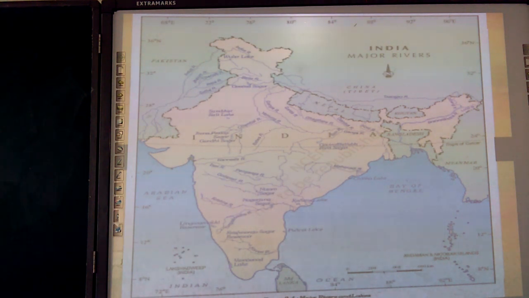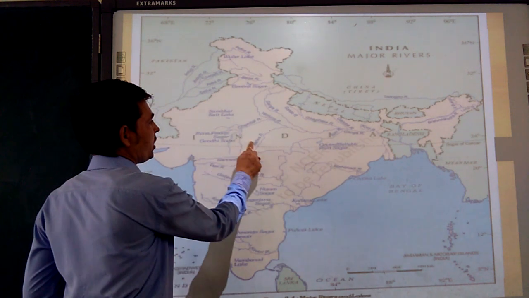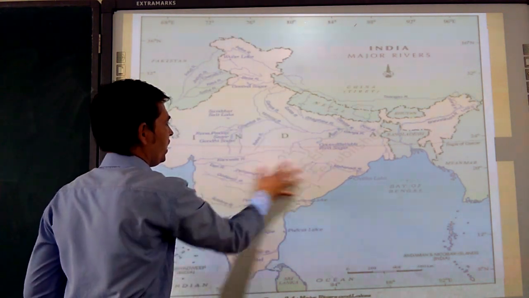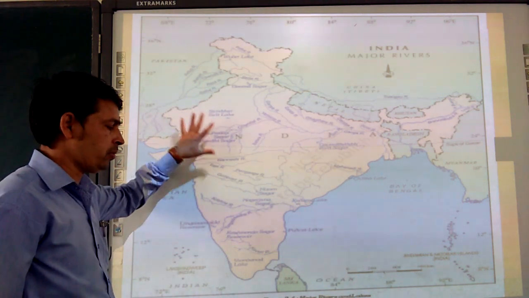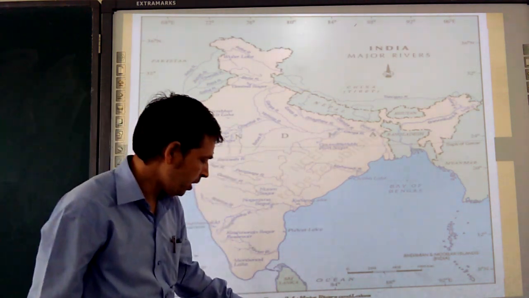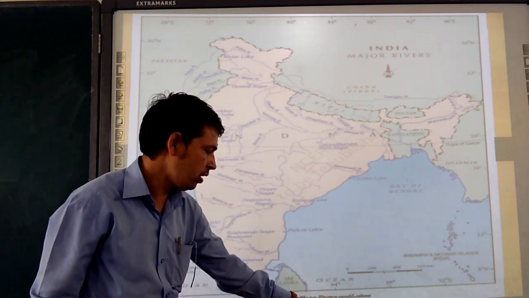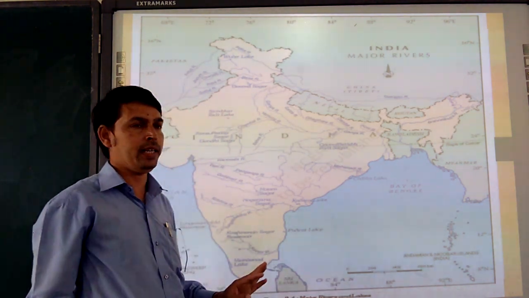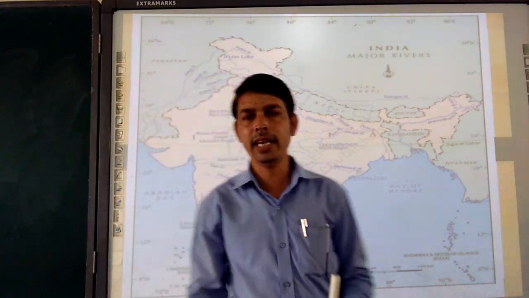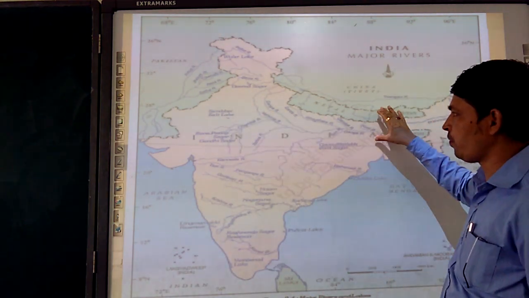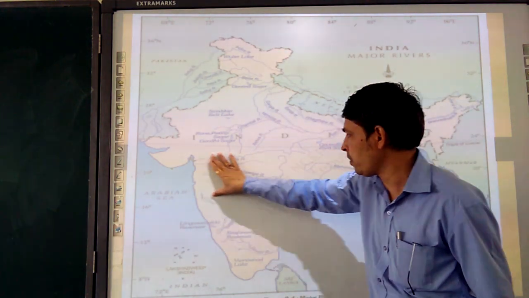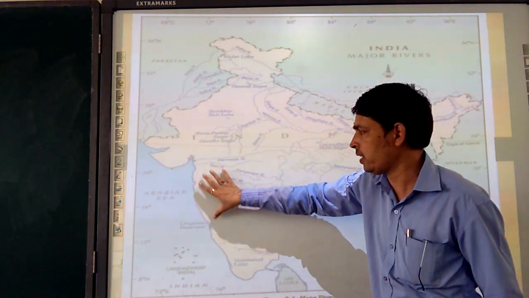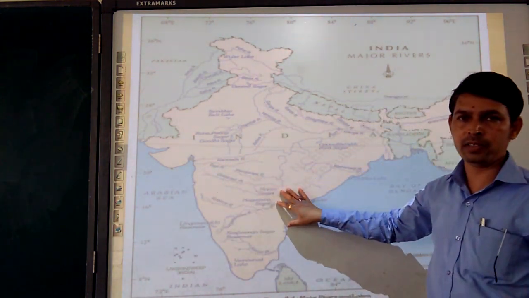This I have taken from the textbook, figure number 3.4, major rivers and lakes of India. Here from the north part we are seeing all the northern rivers, that's the Himalaya region. Then on this side, the peninsular side, we are seeing the peninsular rivers.